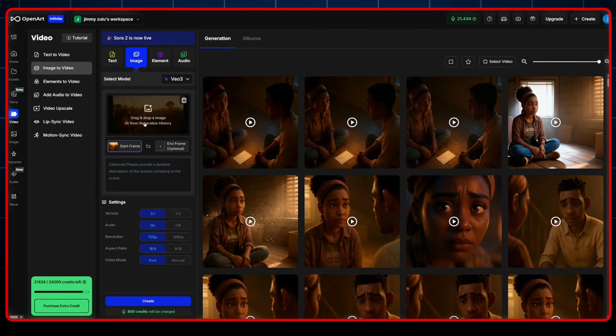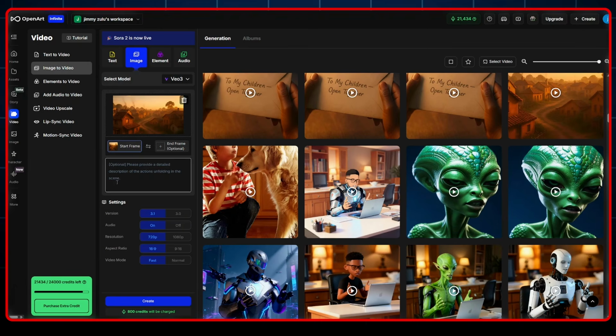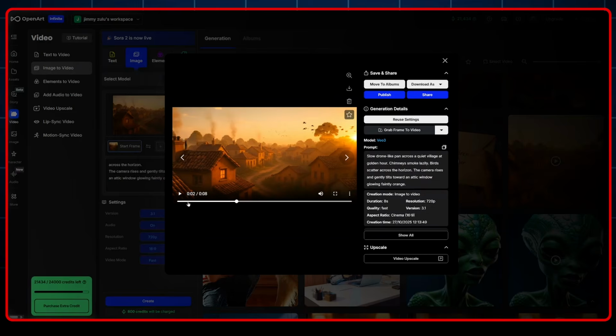Once the image is uploaded, here we need to provide a detailed description of the actions happening in the scene. All we have to do is go back to our story and copy the prompt that describes the first scene. For the first frame, we paste in this prompt that said, slow drone-like pan across a quiet village at golden hour. Chimney smoke lazily, birds scatter across the horizon. The camera rises and gently tilts toward an attic window glowing faintly orange, and this is what it generated for me.